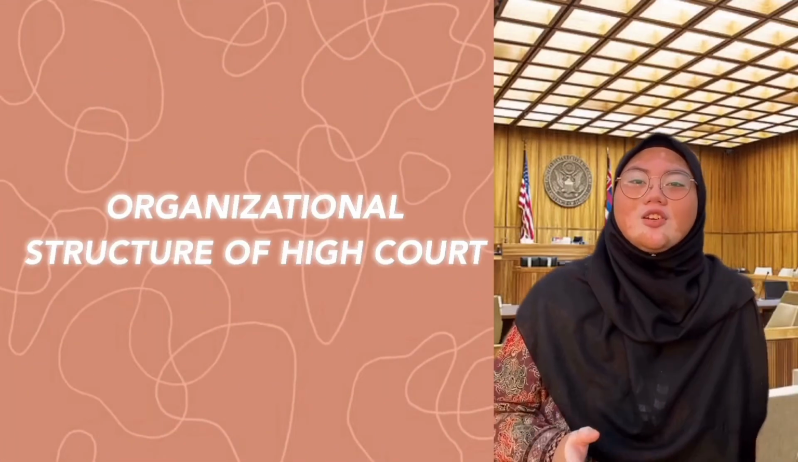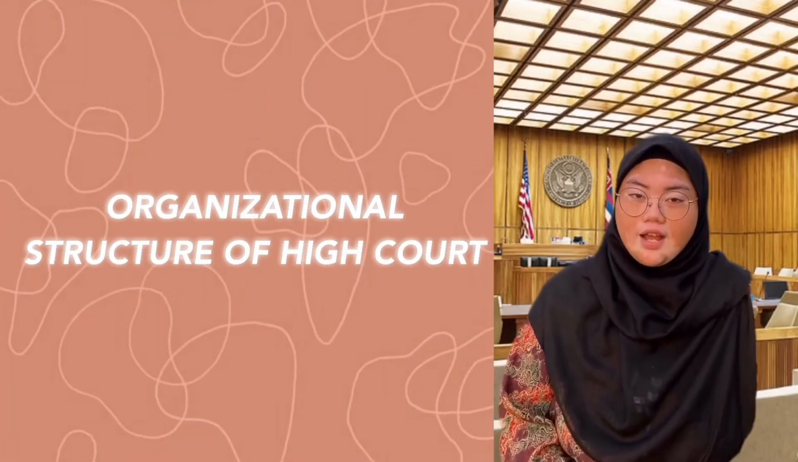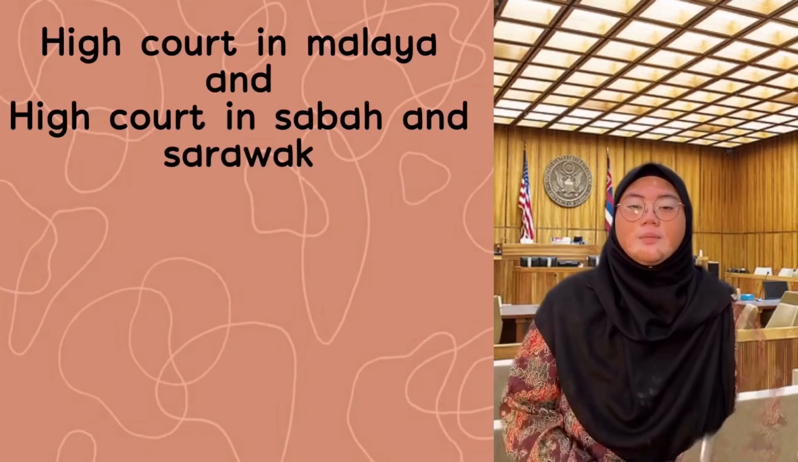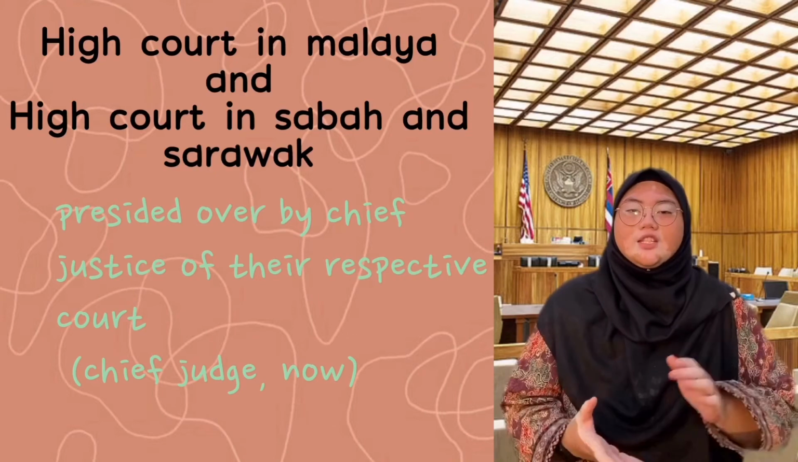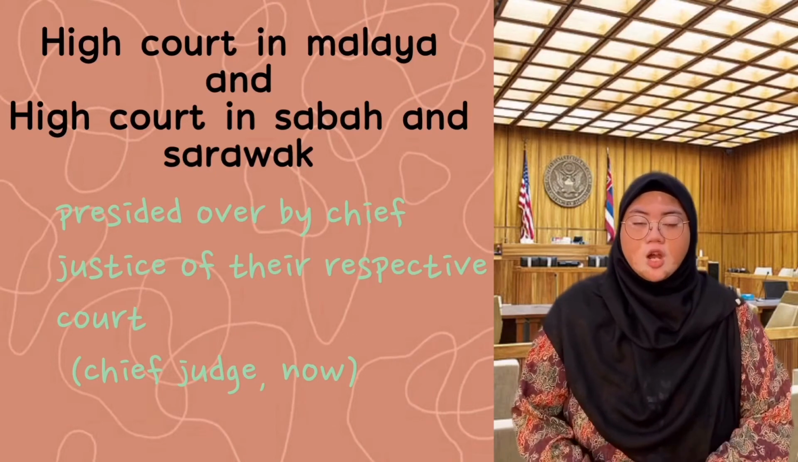Moving on to the organization structure of the High Court. The High Court in Malaya and the High Court in Sabah and Sarawak are each presided over by the Chief Justice of the respective courts, now known as the Chief Judge.